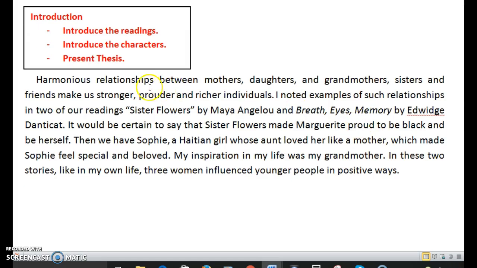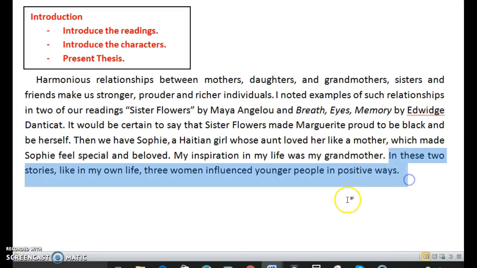Okay, so this paragraph does indeed introduce the readings, briefly introduces these two characters, the book that you haven't read, the characters of Sophie and the aunt are introduced, and finally the writer introduces the grandmother, and she has a good thesis statement.